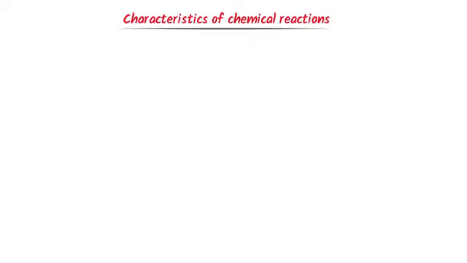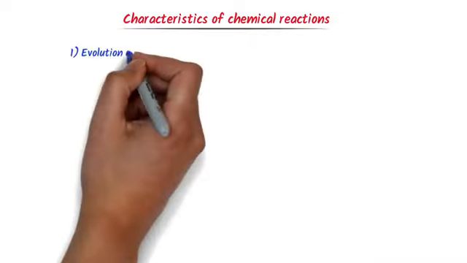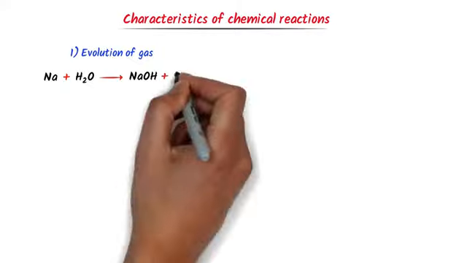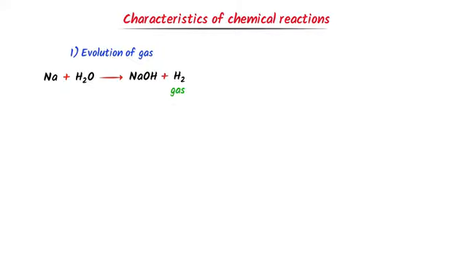Lastly, let me teach you the characteristics of chemical reactions. The first characteristic of chemical reaction is evolution of gas. For example, when sodium reacts with water, it forms sodium hydroxide and hydrogen gas. So in this reaction, hydrogen gas is produced.